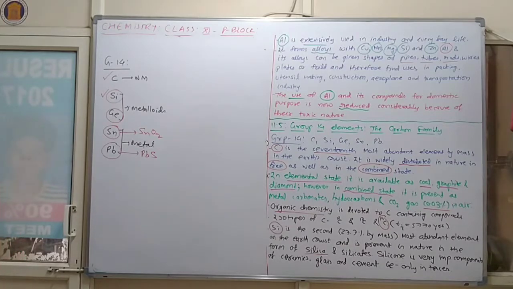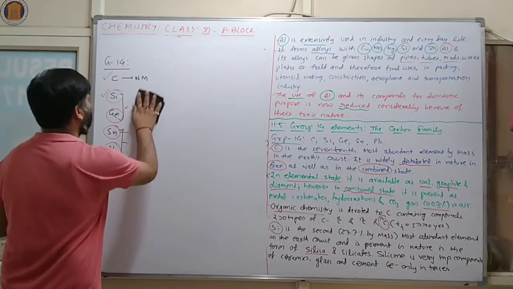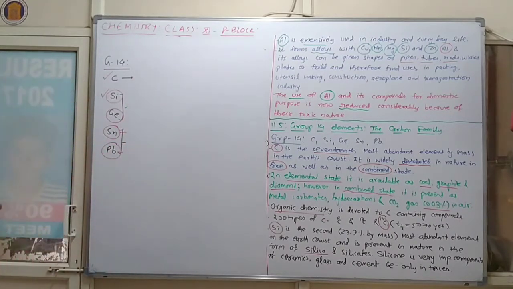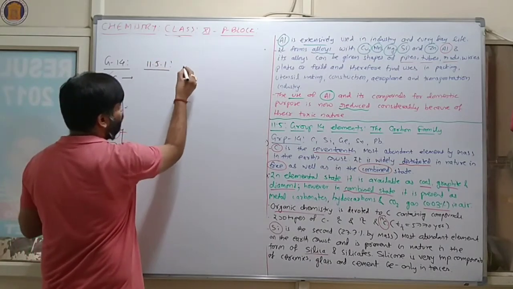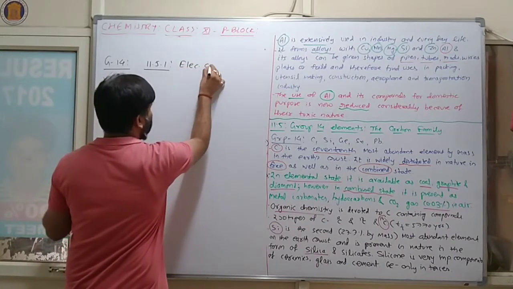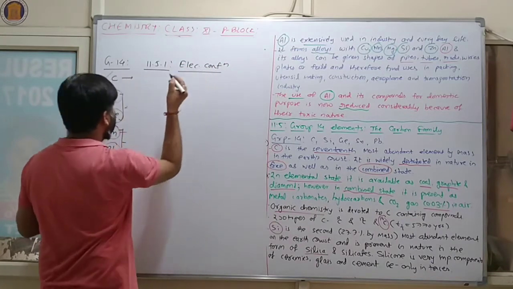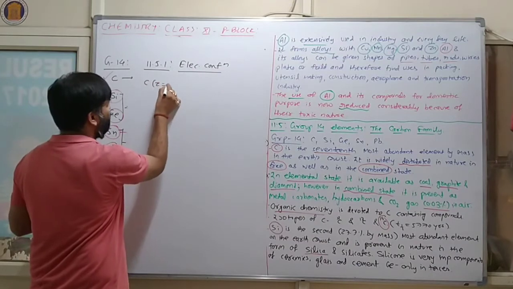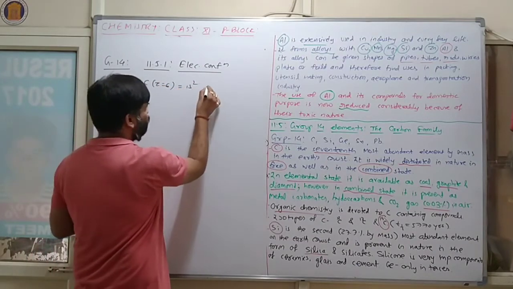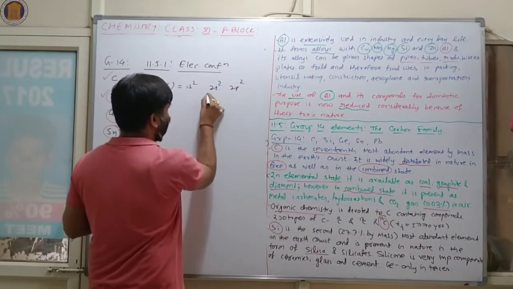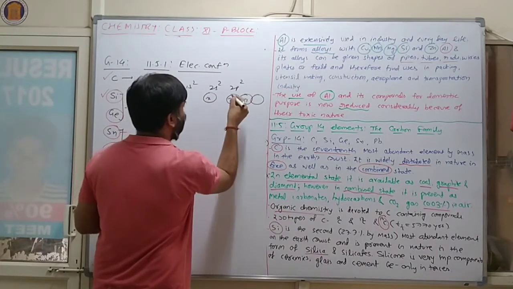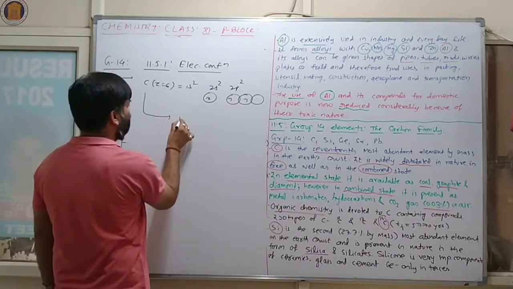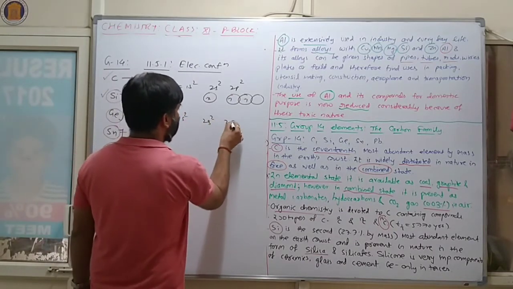Let's start with topic number 11.5.1, which is electronic configuration. Carbon has Z equal to 6, so 1s2, 2s2, 2p2, but in this situation 1s2, 2s1, 2p3.